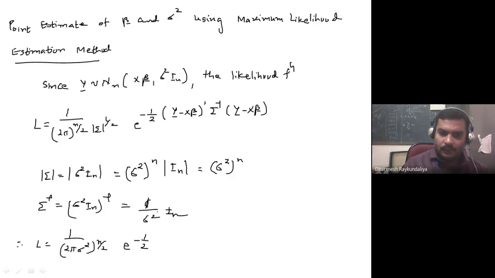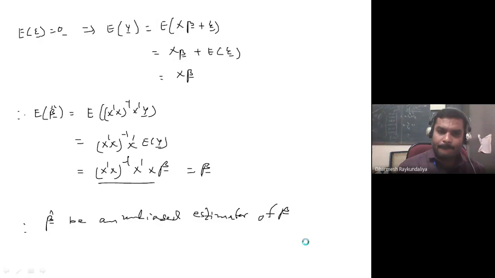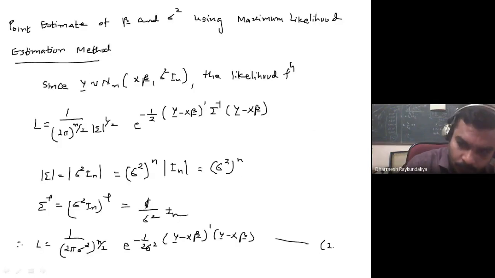Sigma inverse you can write as 1 upon sigma square, so sigma square I am taking outside, and y minus X beta transpose multiplied with identity remains the same, so it is y minus X beta transpose y minus X beta. So this is your equation. What is the equation number? It is 2.10. So equation 2.10 is your likelihood function.